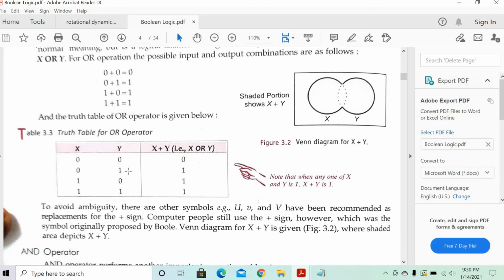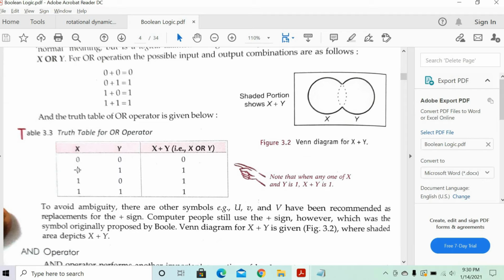Now, if I take a simple example, I want to have tea or coffee. Anything is fine. So X is basically tea is available, Y is coffee is available. So X is 0, which means false, tea is not available. Y is 0, coffee is not available. So both are not available, I cannot have either of them. Then the answer is 0, false.